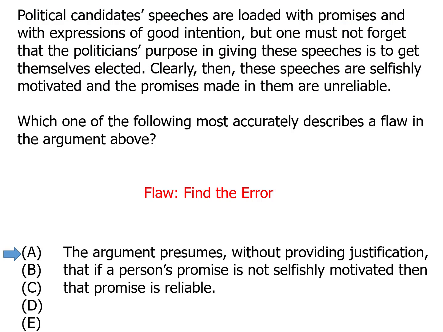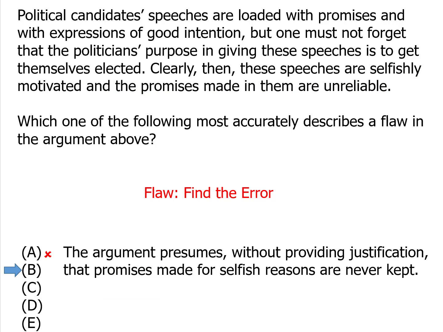Answer choice A. Now, A is the inverse of something the argument did do. This is not an error that the argument committed, but rather an erroneous way of reading the argument. The argument says that because something is selfish, it is not reliable. That doesn't mean that the author believes that if something is unselfish, that it is reliable. So we can't accuse this author of this flaw. Go to answer choice B.